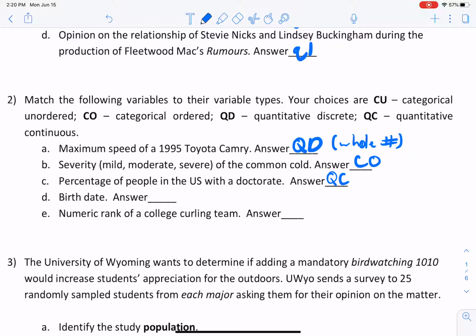Again, if we were to change this percentage to an actual number, then it would be quantitative discrete, because we're looking at whole numbers in that case. In the case of percentages, and pretty much all the time, the percentage is a continuous measure. Okay. All right. Moving on. Birth date. Okay, so this was actually in one of the PowerPoints as an explicit thing, and it's a little confusing, and that's okay. That is okay.